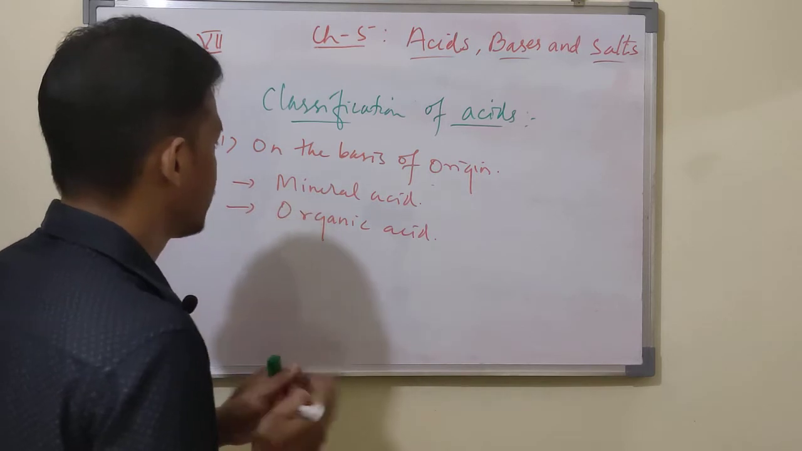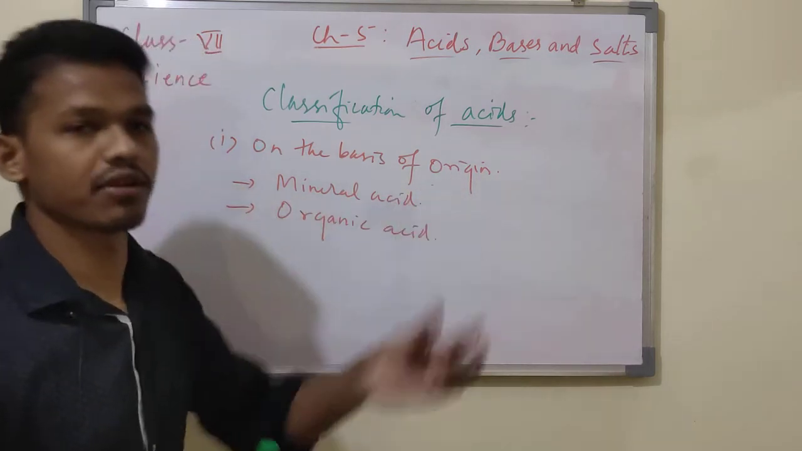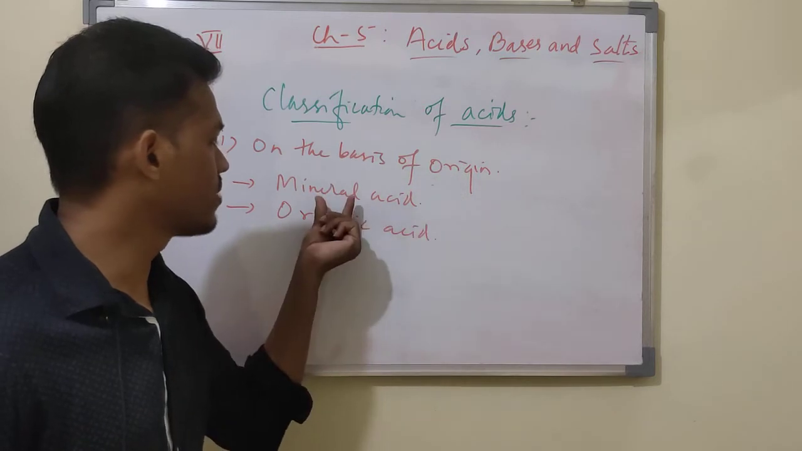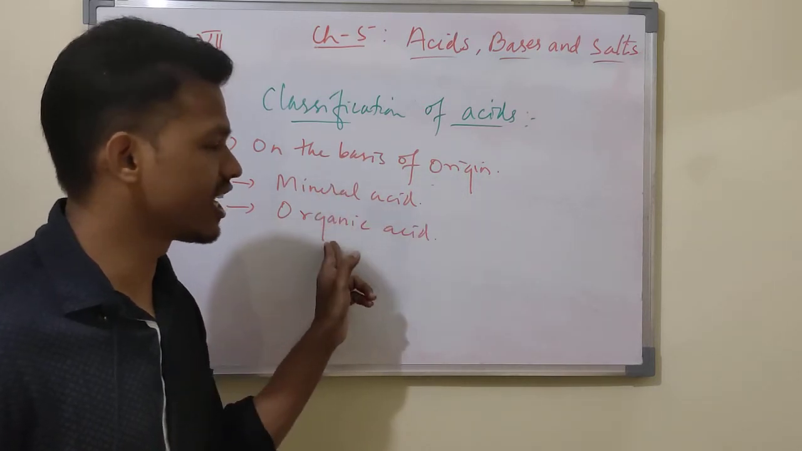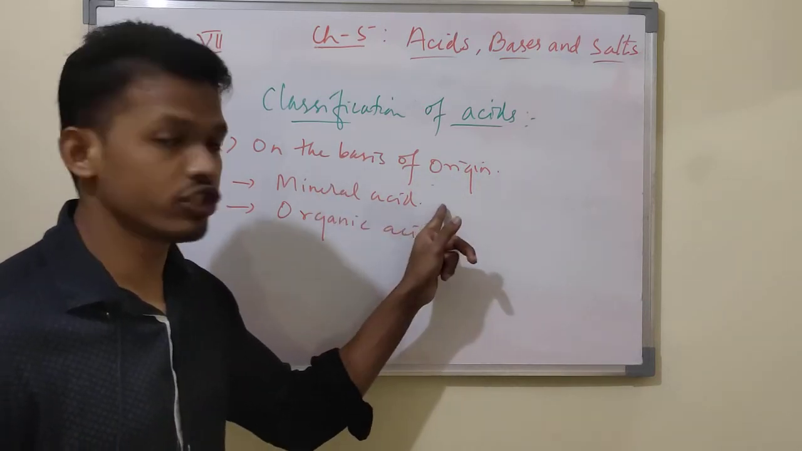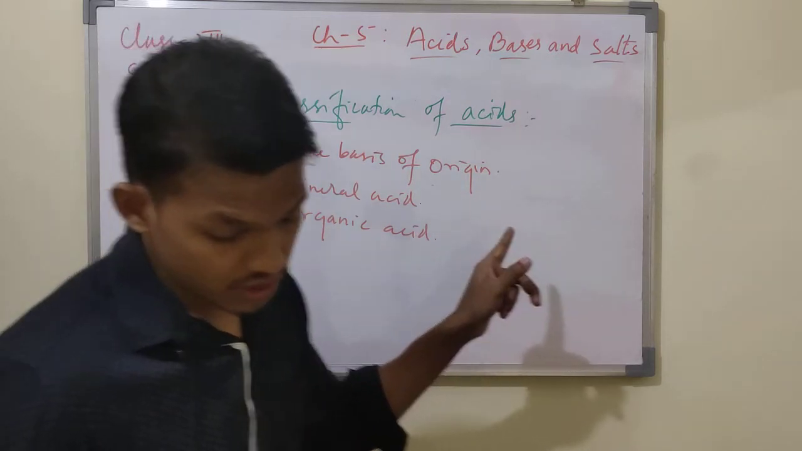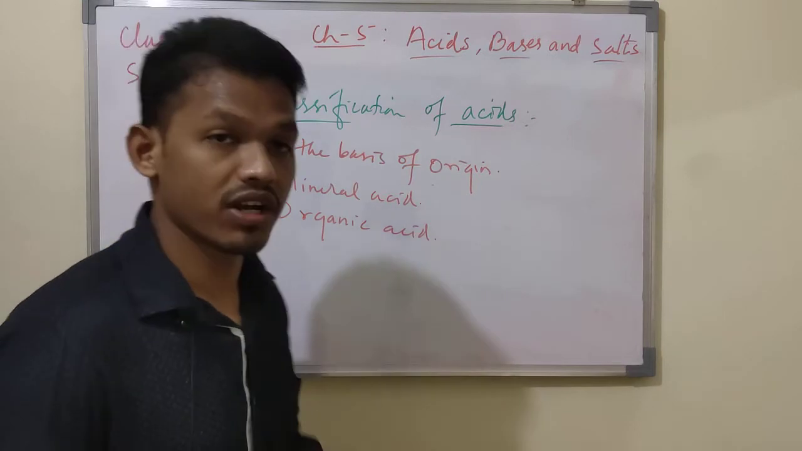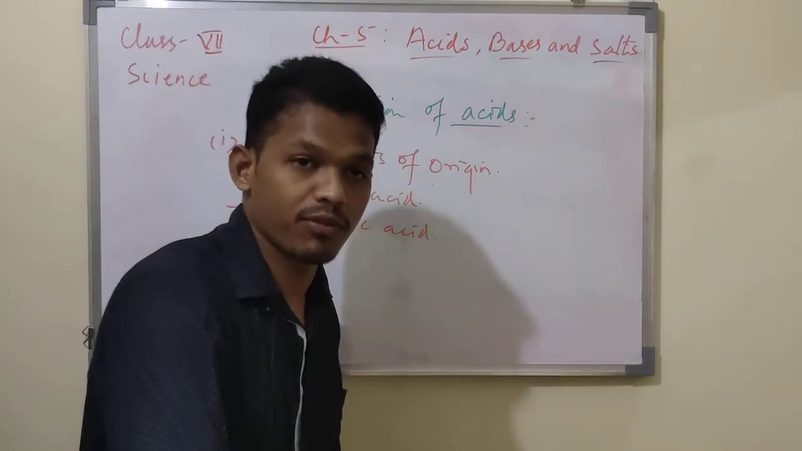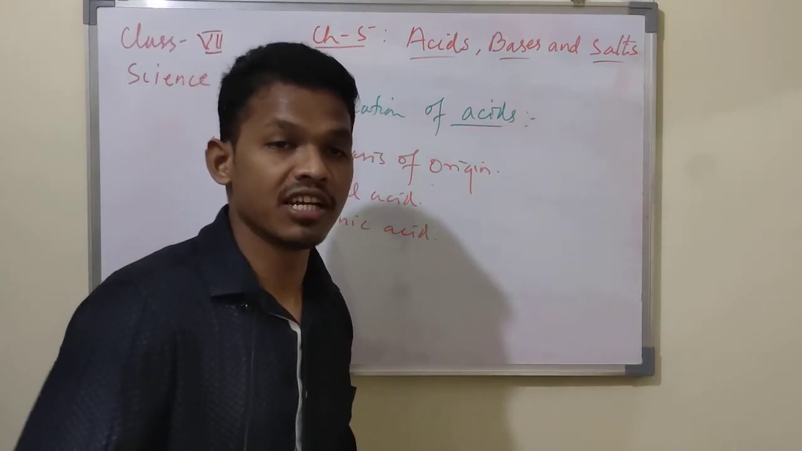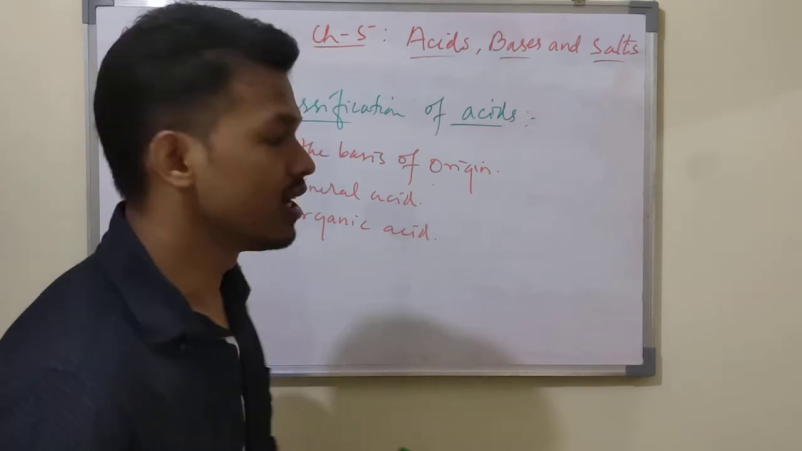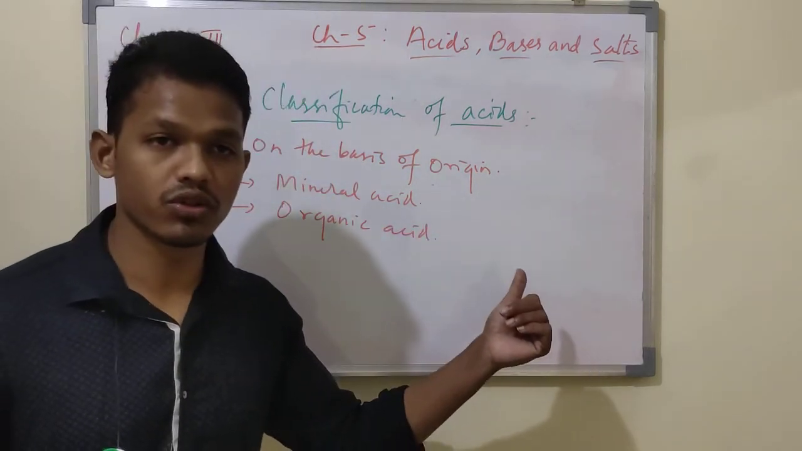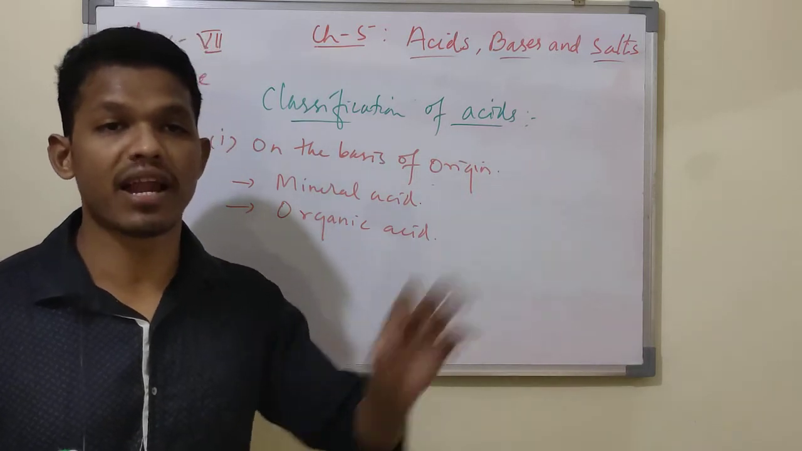What is that? One is on the basis of origin. Origin means start, from where it is derived. So on the basis of origin, there are 2 types of acid: mineral acid and organic acid. Mineral acids are those acids which are prepared from the minerals of the earth. Whatever minerals we get from the earth, from those minerals these acids are manufactured. Those acids are known as mineral acid. Organic acids are those acids which are prepared from plants and animals.